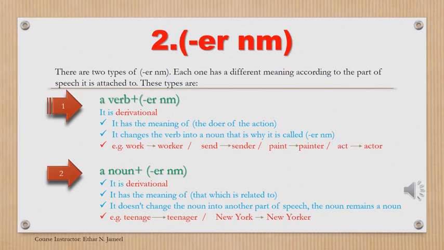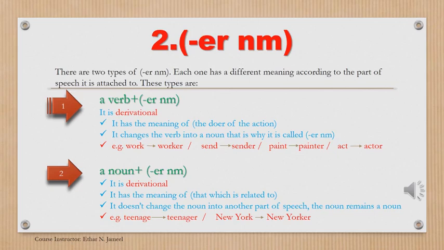Send is a verb. Sender is a noun. After adding the ER, send becomes a noun. That is why it is called ER nominal. It has the meaning of the doer of the action, ER. As we've said, each morpheme has a meaning. And ER here means the doer of the action, the doer of the action of sending. And sender means the one who sends. Because we have ER. And ER means the doer of the action.